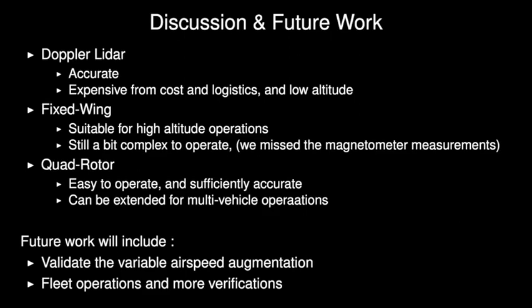Finally, the Quadrotor-based system offers a very agile operation with cheap hardware and a small compromise in measurement accuracy, especially for low altitude and close-range flights. It also offers stationary flight possibility, which can be used for fixed-point averaged measurements. Additionally, the system is very suitable for multi-vehicle operations, where a fleet of Quadrotors can measure a volume for wind field estimations.